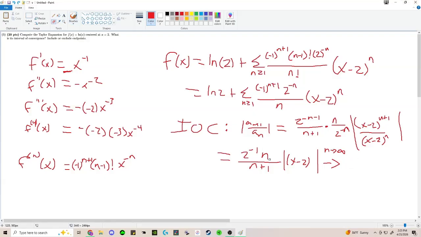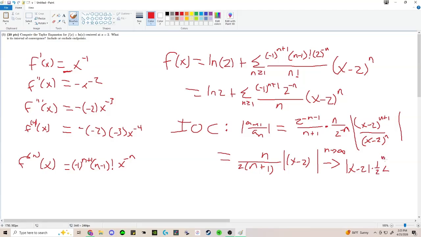Let me just rewrite this real quick, just so this makes more sense. I'm going to drop the 2 to the negative 1 on the bottom. So we've got n divided by 2n plus 1, right? And now what's the limit of this? We know from rational functions, this is just going to be 1/2. So we're going to have |x − 2| times 1/2, right?